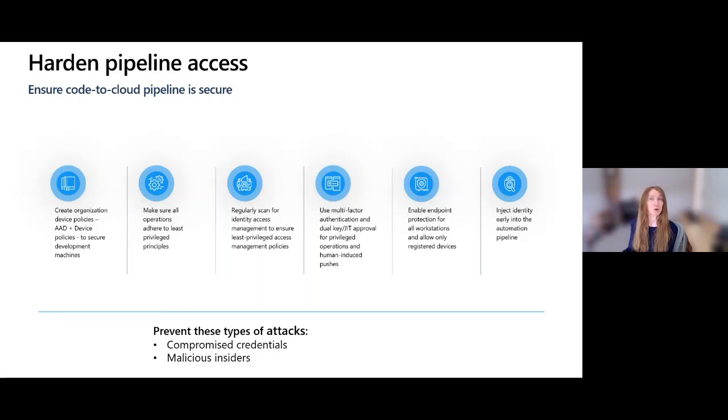I mentioned dual key. Dual key addresses credential loss and malicious insiders, so you just need that extra bit in there to prevent those kinds of attacks. And the endpoints you're using need some sort of protection, right? Like I mentioned, if a developer's laptop is infected by ransomware, and that gets inside, and you're doing all this work, with visibility to the secrets you're using, maybe code, if your machine is compromised, it's pretty much game over, right?